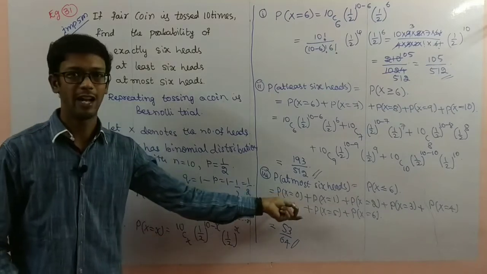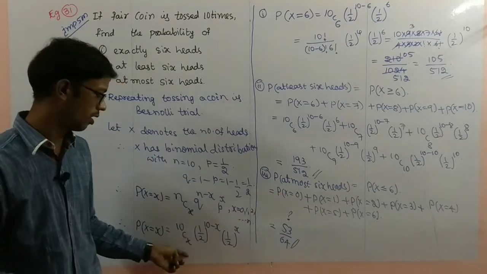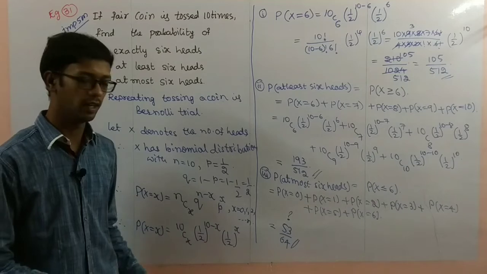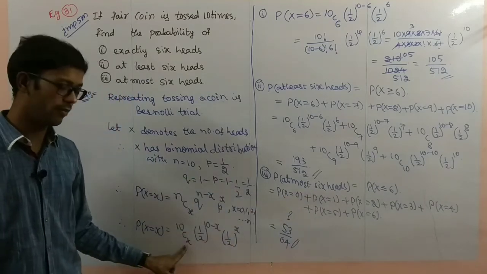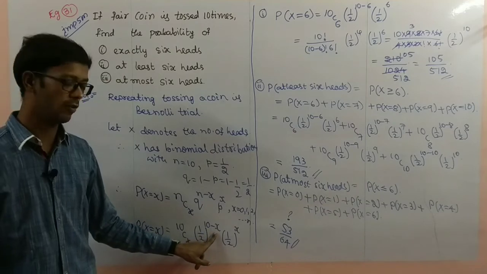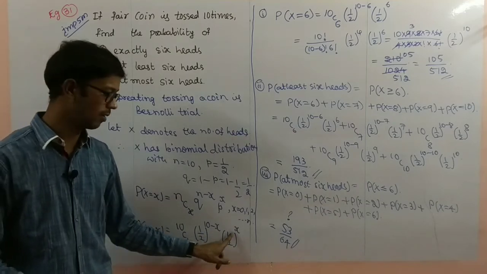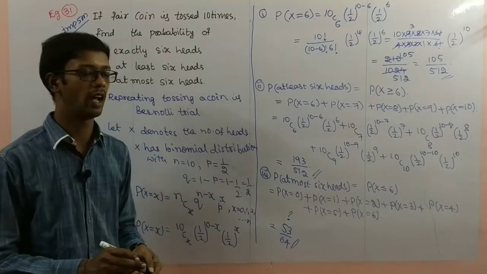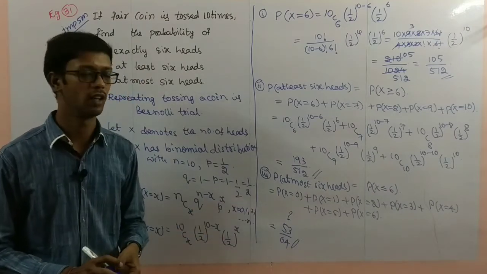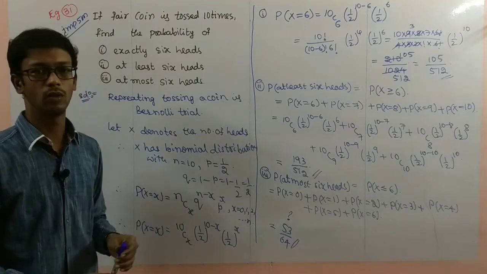Here substitute the values and simplify: 10C0, 1 by 2 power 10 minus 0, 1 by 2 power 0. Next, substitute 1: 10C1, 1 by 2 power 10 minus 1, 1 by 2 power 1. So you have to make the total simplification. This problem is clearly in the textbook. Pause the video to note it down.